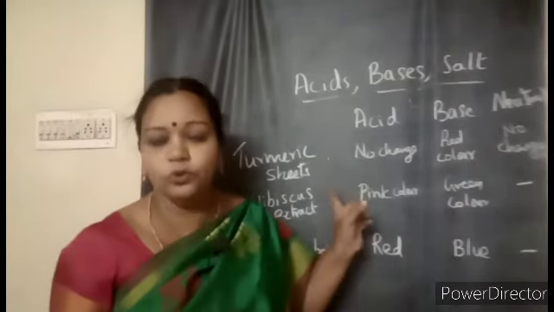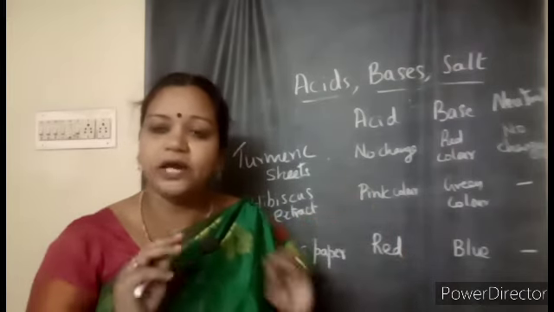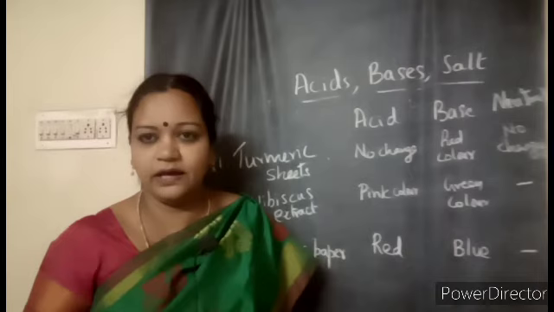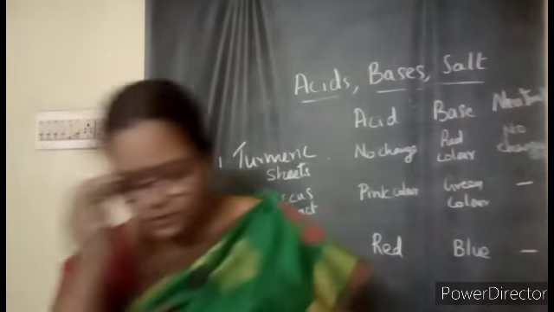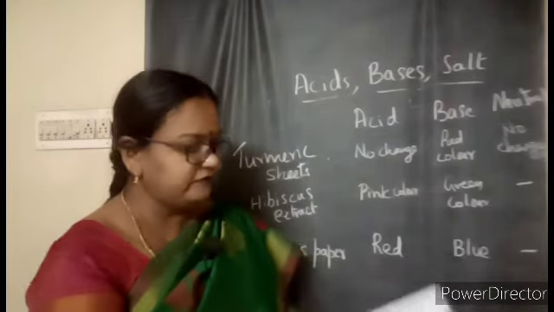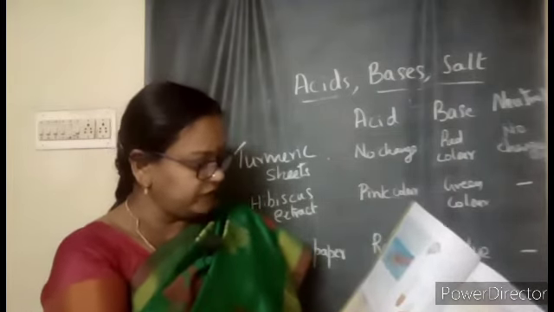One only I had shown you, because this you can test without tasting. You collect different things as shown in your textbook. Children, in the textbook, page numbers 52 and 53, different items are given: lemon juice, orange juice, vinegar, milk of magnesia,